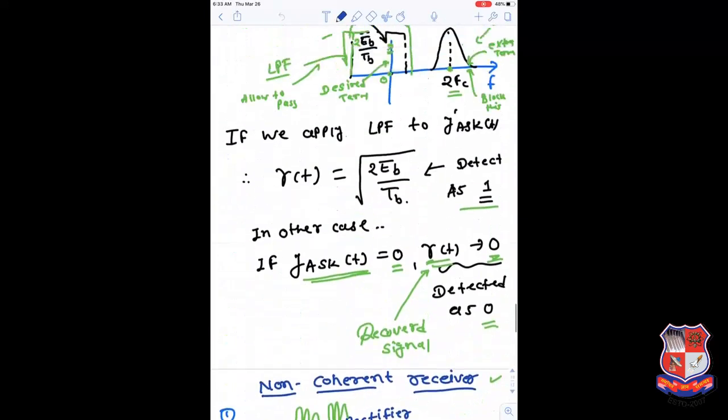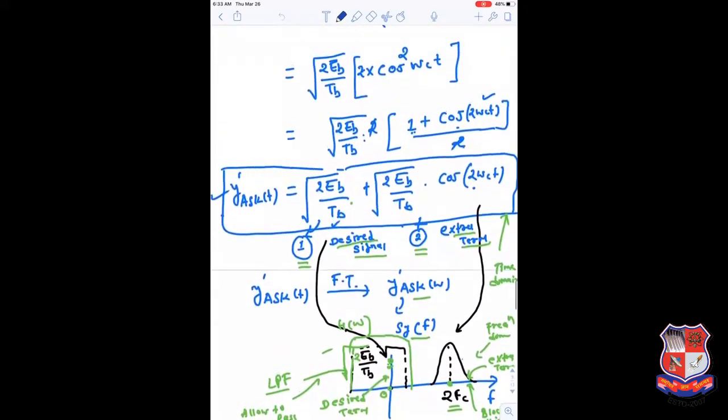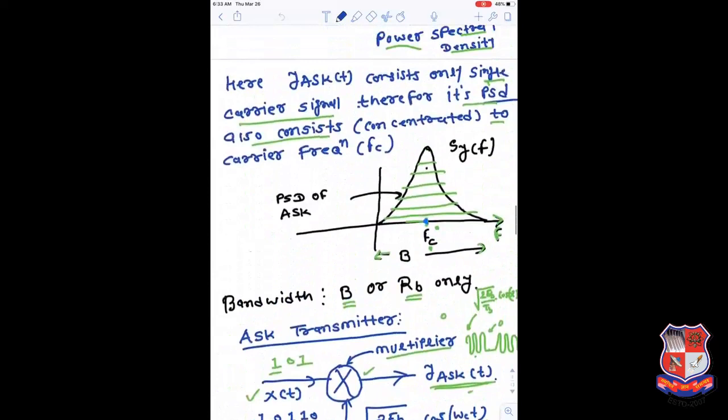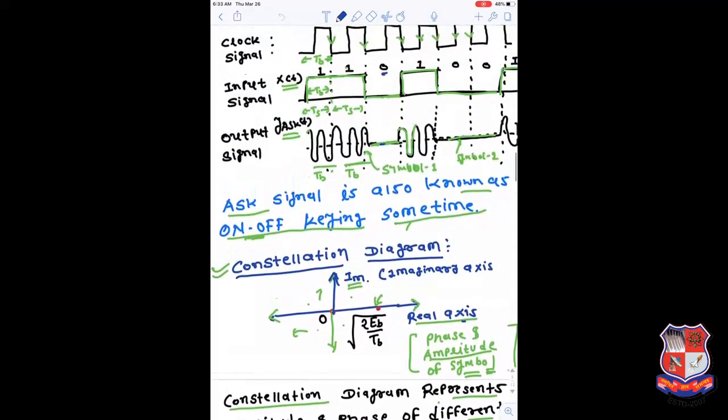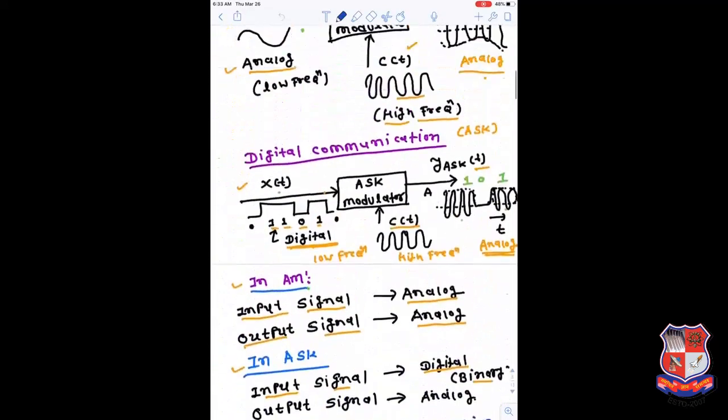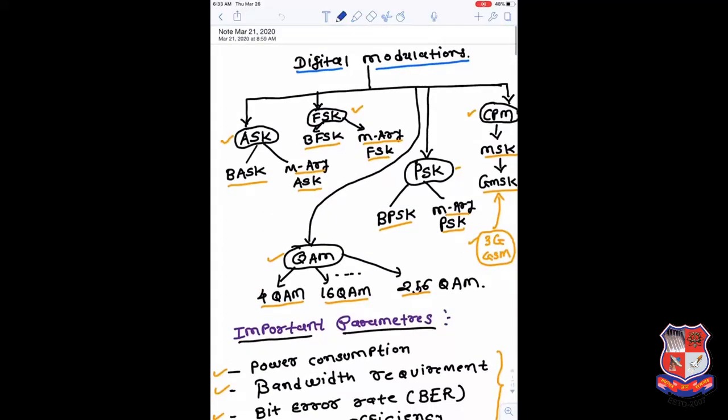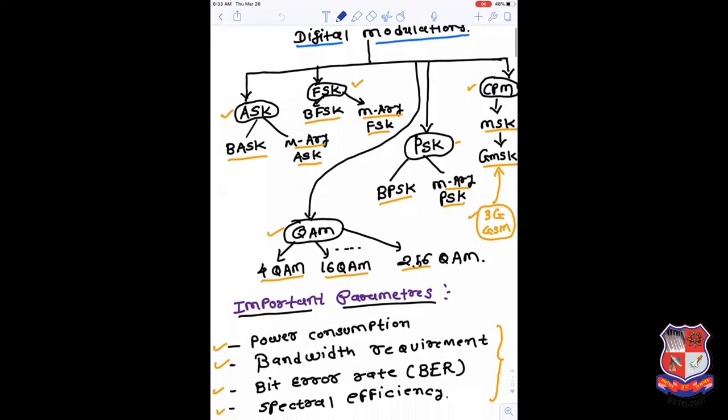Good morning to everybody. Now here we are going to start the third lecture of digital communication. So here we take a quick look at what we have covered so far. We started with the digital modulation technique. We have learned about the importance of digital modulation technique and why it is so important. And then we discussed the various types of digital modulation schemes: ASK, FSK, PSK, CPM.